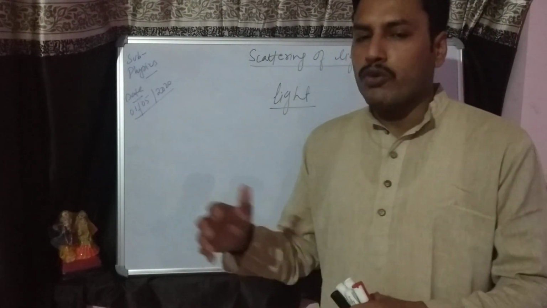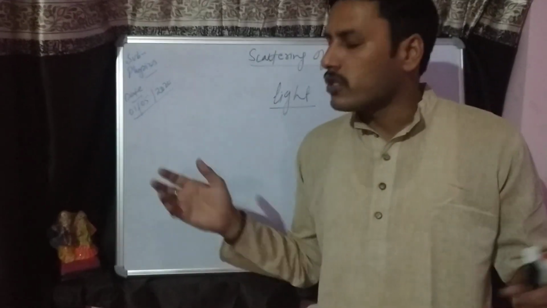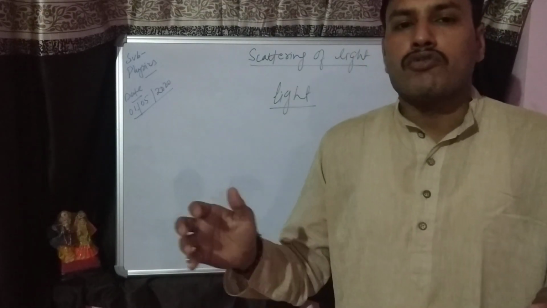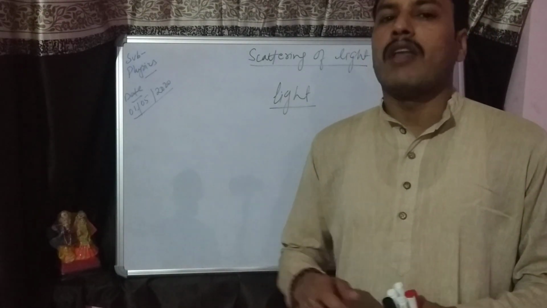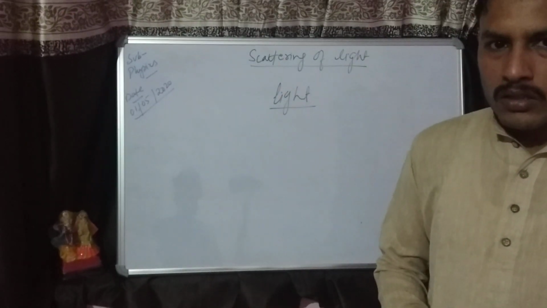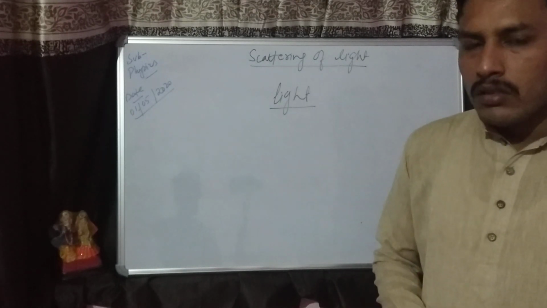In the room or the place in which you are sitting, you are able to see all the surroundings just because there is the presence of light. If light is not present, we are not able to see anything. For example, if the room is dark, then everything is invisible.